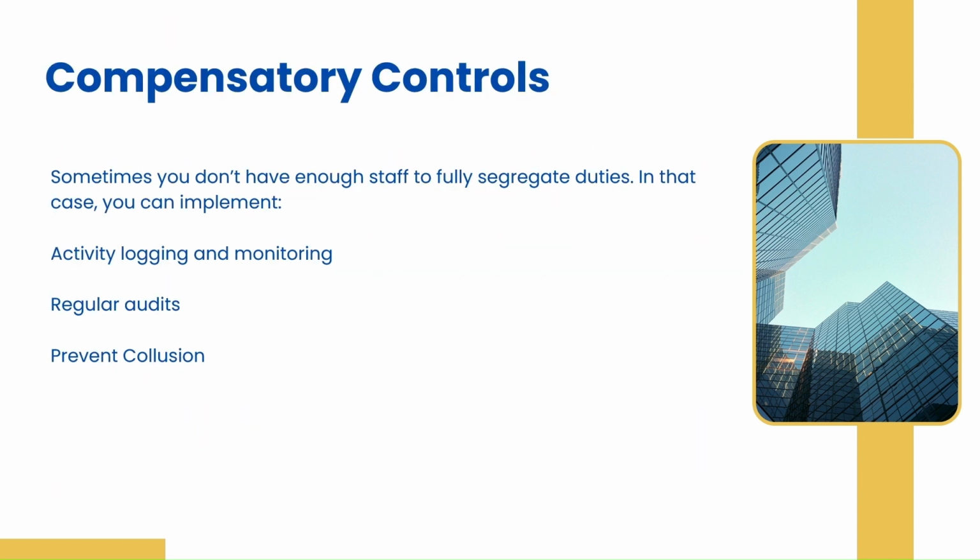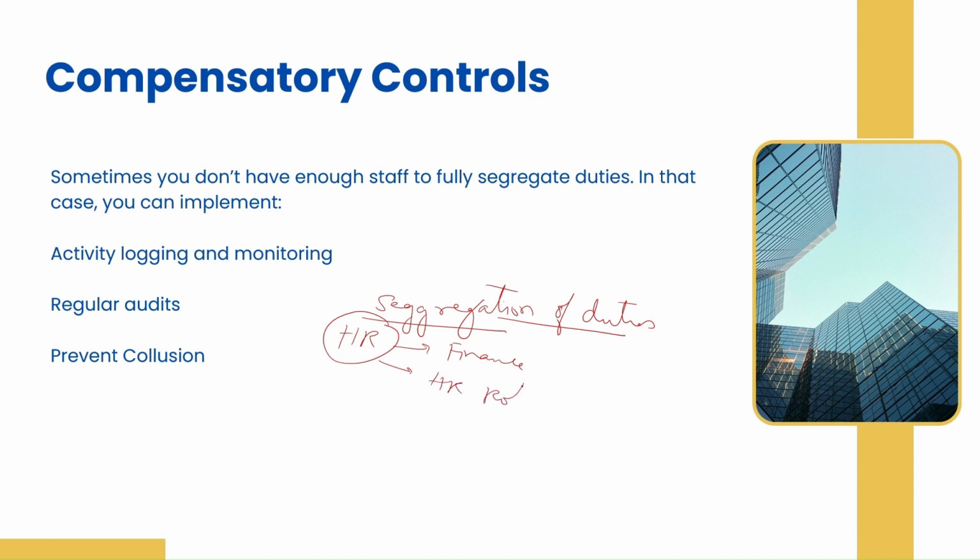I was talking about this case, right? Sometimes you don't have enough staff or you're just a small company where you cannot have segregation of duties. In that case, how can you implement this control? Say in your organization, the HR team is handling finance as well as the HR roles. The first thing you should do is raise this as a risk in your risk register.